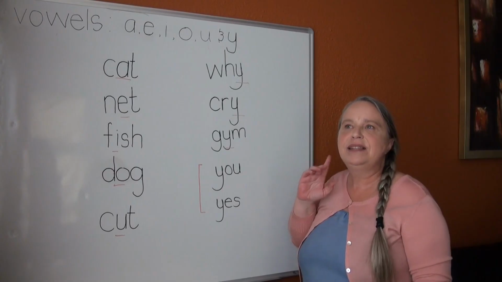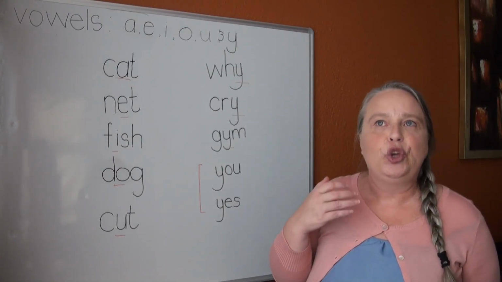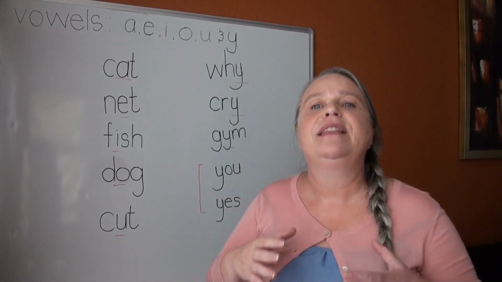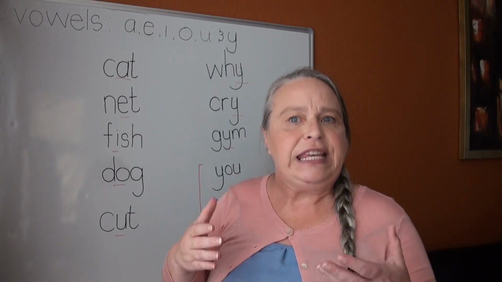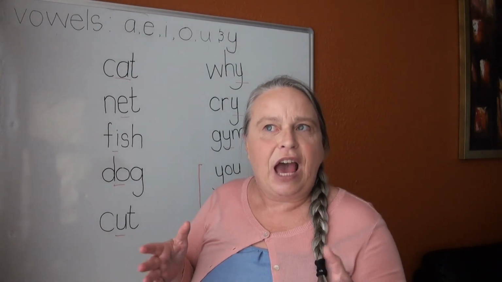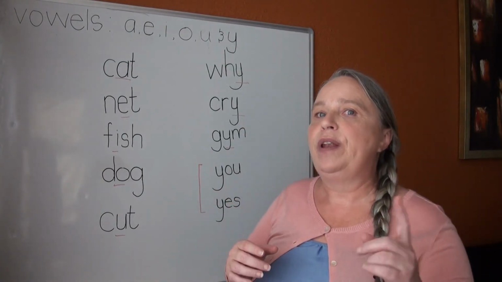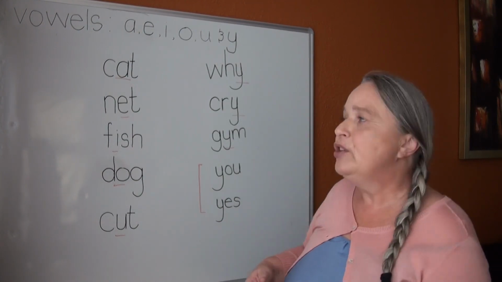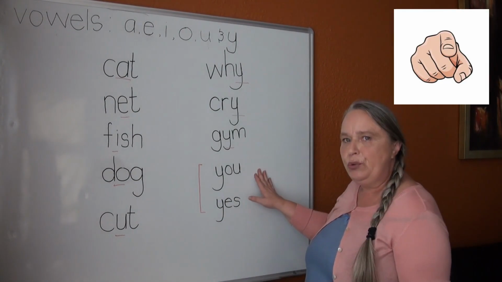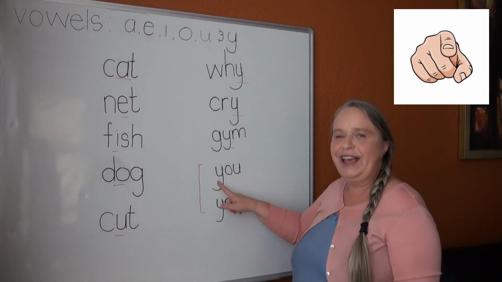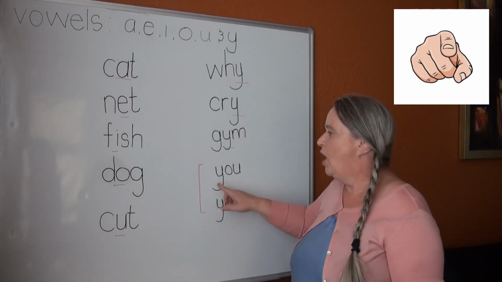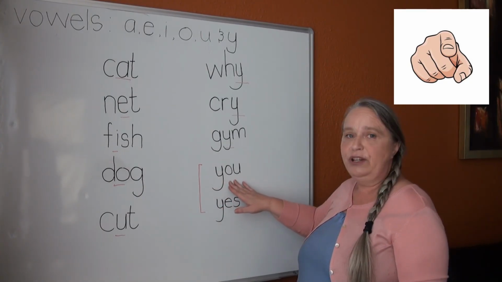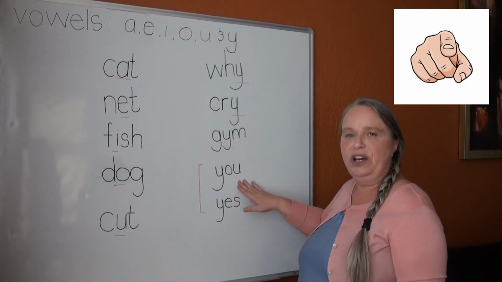Now if you listen carefully to the words you and yes, you can hear that the Y sounds like a Y. Yes? So Y is a consonant in the English alphabet. So we have Y as a consonant, O a vowel, and U a vowel.